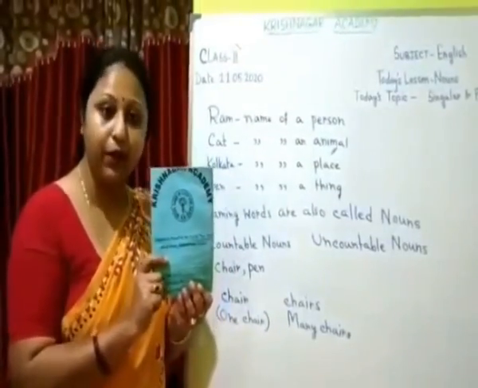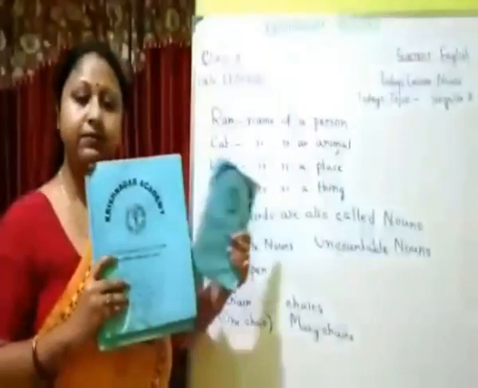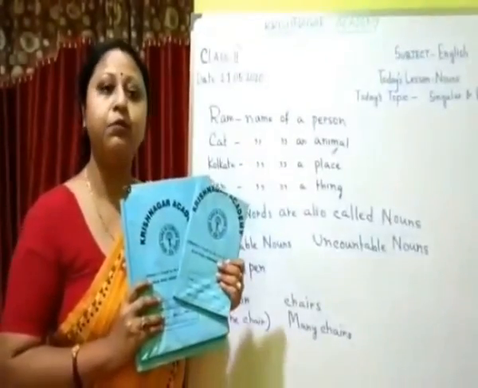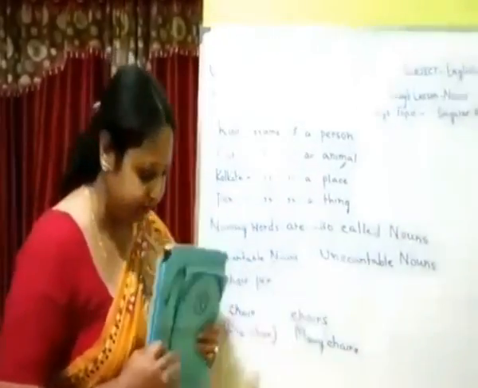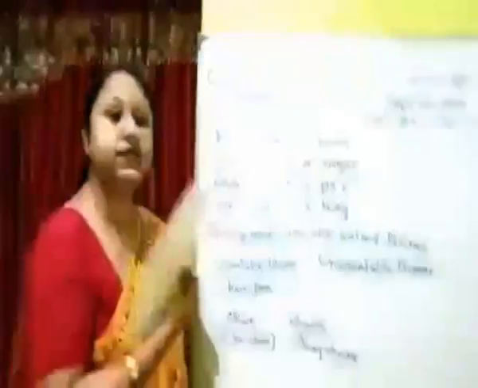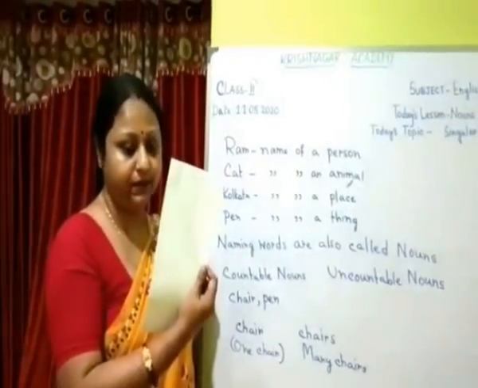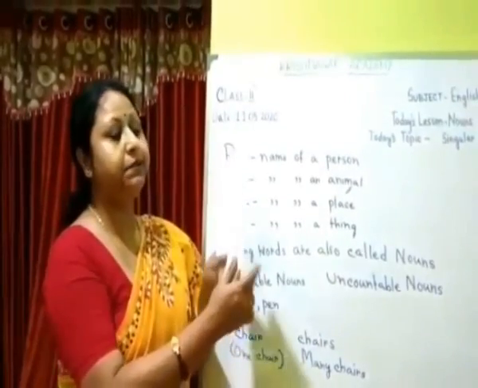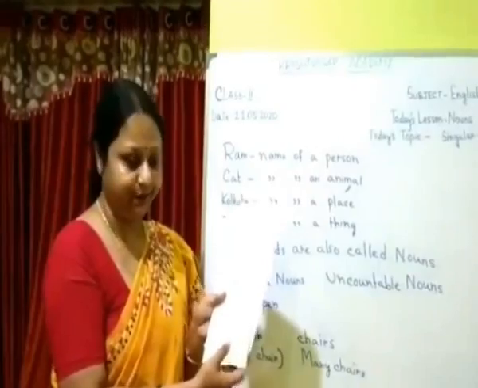It is singular in number. These are many books, more than one. So, it is plural in number. This is one envelope. It is singular in number. But these are many envelopes. So, they are plural in number.